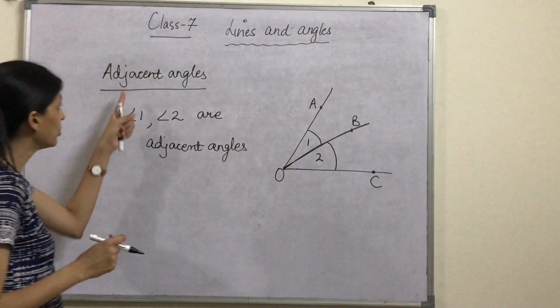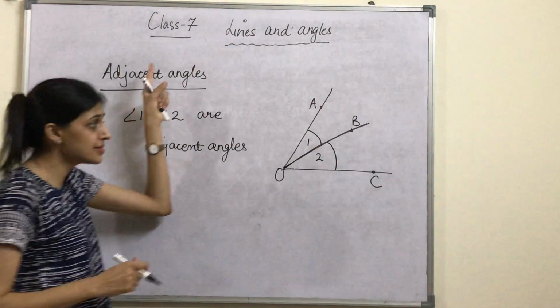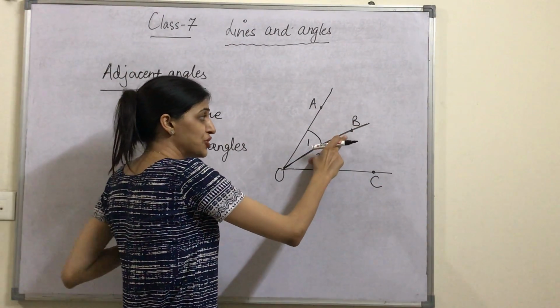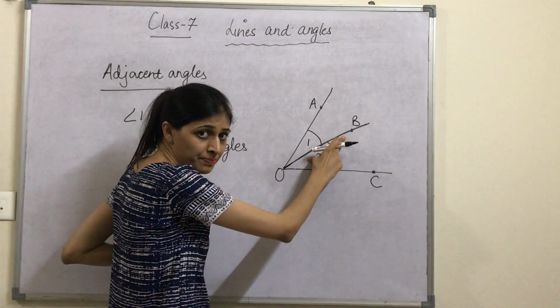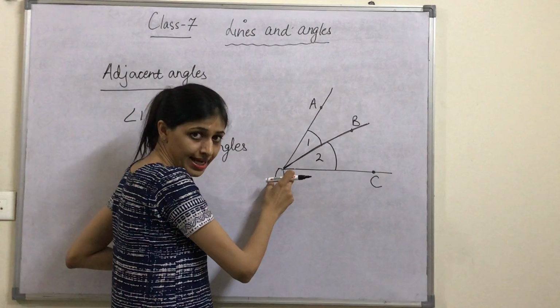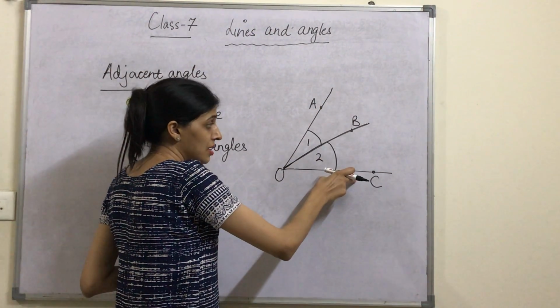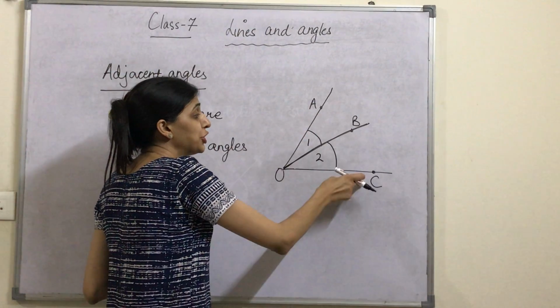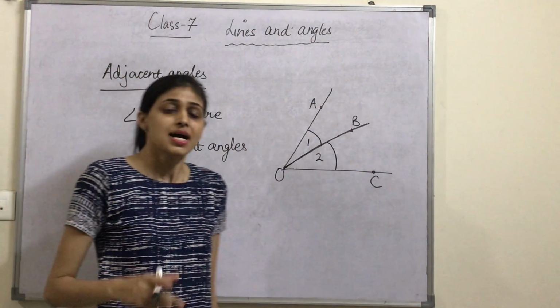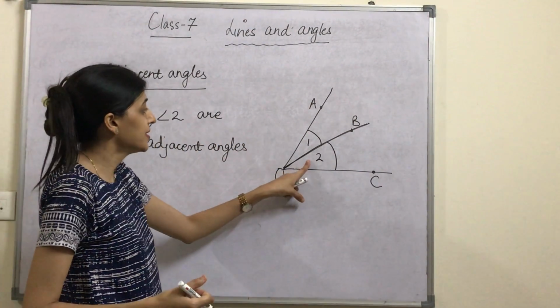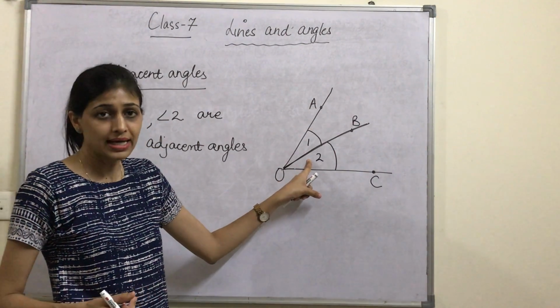So how do we define adjacent angles? Those angles which have a common arm, a common vertex, and non-common arms opposite to each other are known as adjacent angles, right?